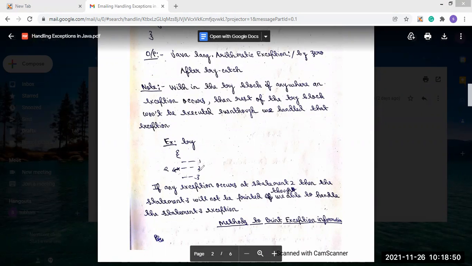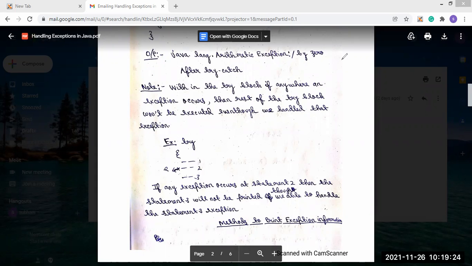Then statement 3 will not be executed, though it does not itself generate an exception, because the compiler already finds in the second statement that an exception is generated, so it will abruptly stop from there. The next statements present will not execute. So this is a small thing you should keep in mind.